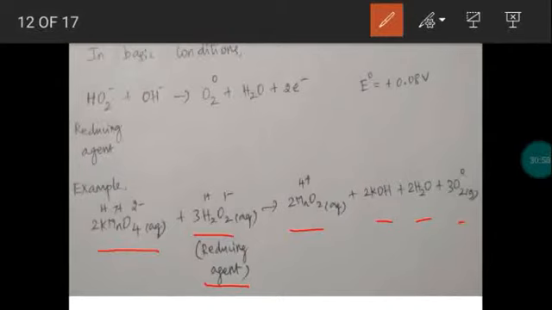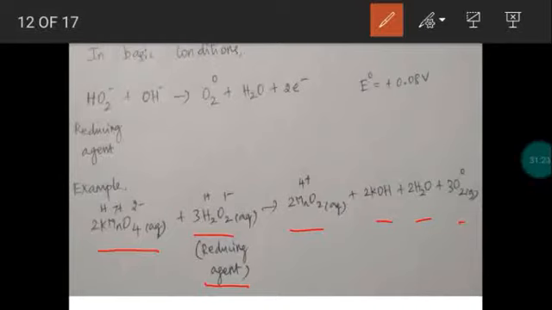So hydrogen peroxide is behaving as a reducing agent in basic medium, but this will undergo oxidation process. How? Now observe the oxidation state of oxygen in hydrogen peroxide, H2O2. Oxygen has oxidation state 1 minus. But product side, observe oxygen molecule O2. So this is a neutral molecule. Overall charge 0.